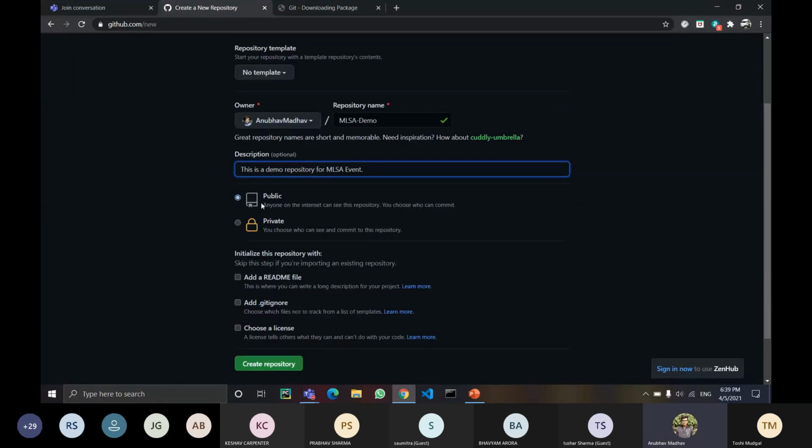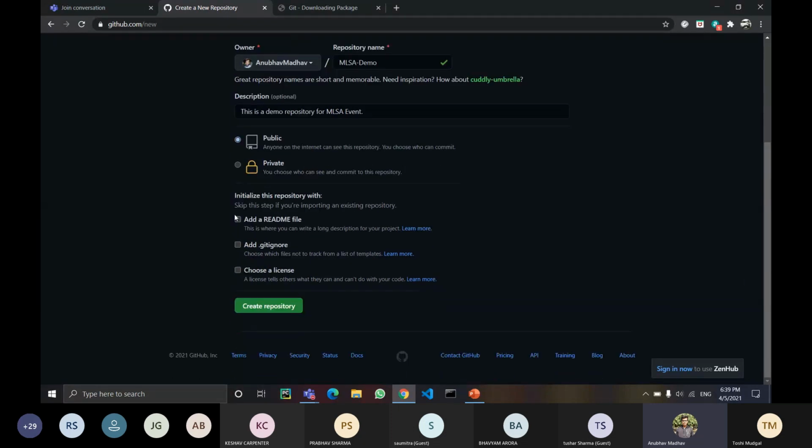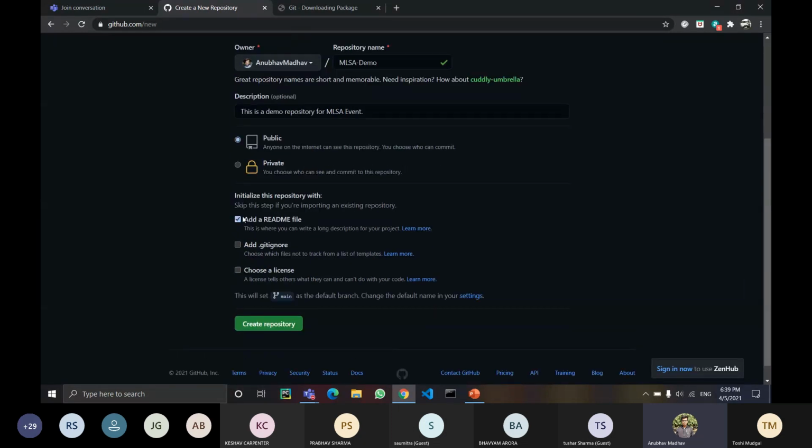And it's your choice whether you want to keep it public or private. Private will be visible only to you. Public will be visible to everyone, not just your followers, but to everyone. And if you want, you can add a README file from beforehand itself.